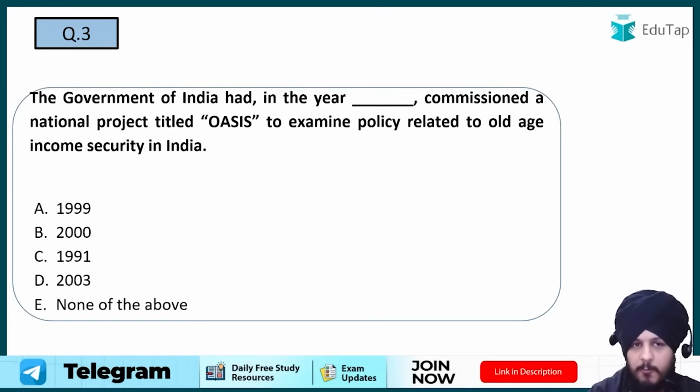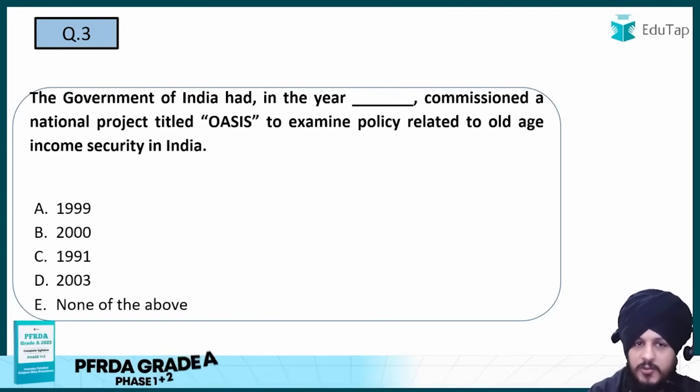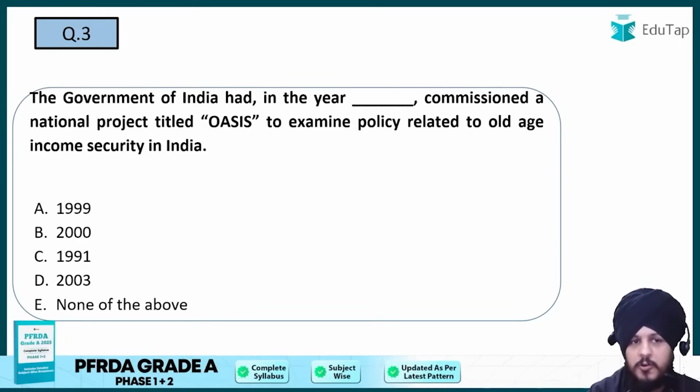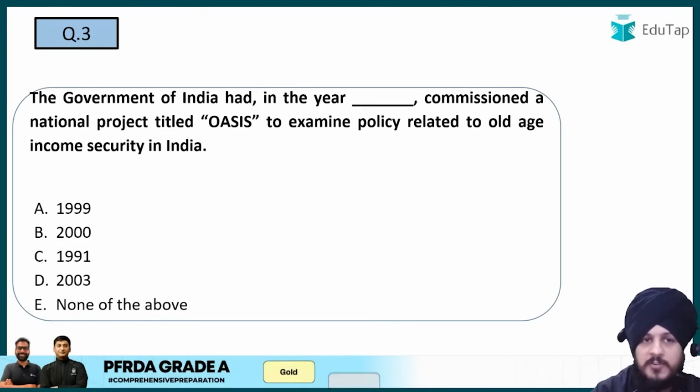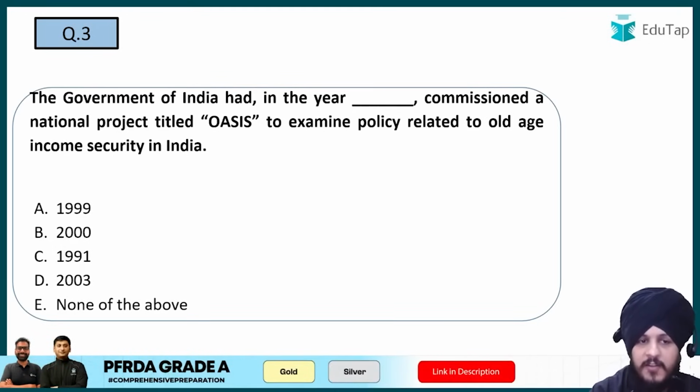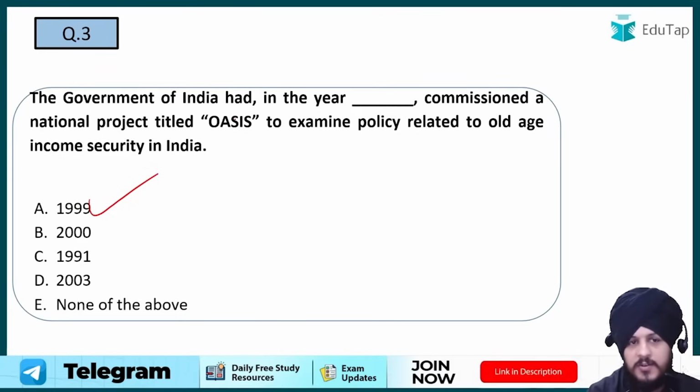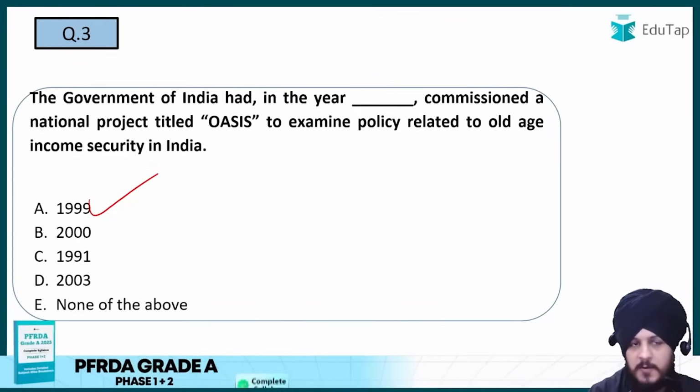इसका मतलब ये आपको कुछ जो इम्पॉर्टेंट स्कीम्स हैं उनके ईयर्स, आपको उसका हिस्टोरिकल पर्सपेक्टिव पता होना चाहिए कि कौन सी रिटायरमेंट स्कीम को किस कमेटी की रिकमेंडेशन पे लाया गया था. So this type of information also you have to focus upon. Anyways, with respect to this question, the answer is going to be 1999. Very factual information, right? So 1999 is going to be the answer with respect to this question.